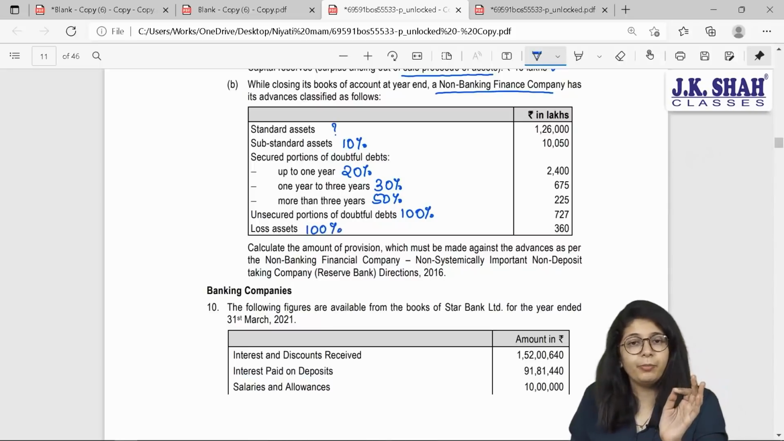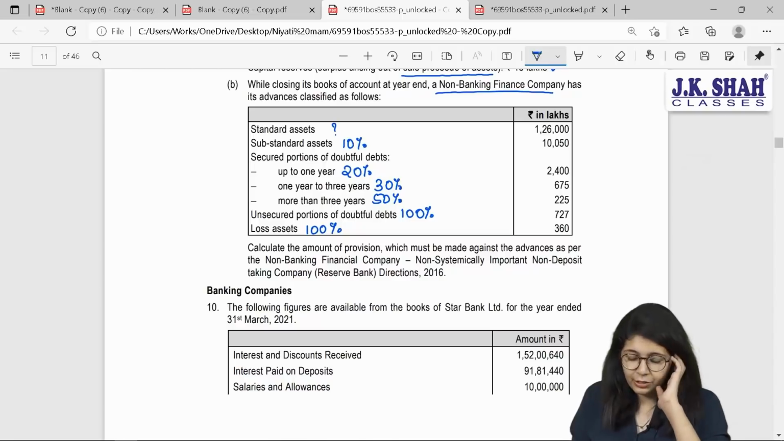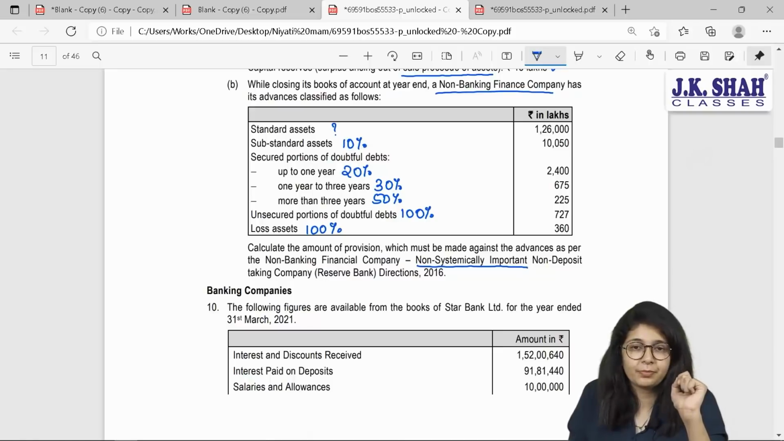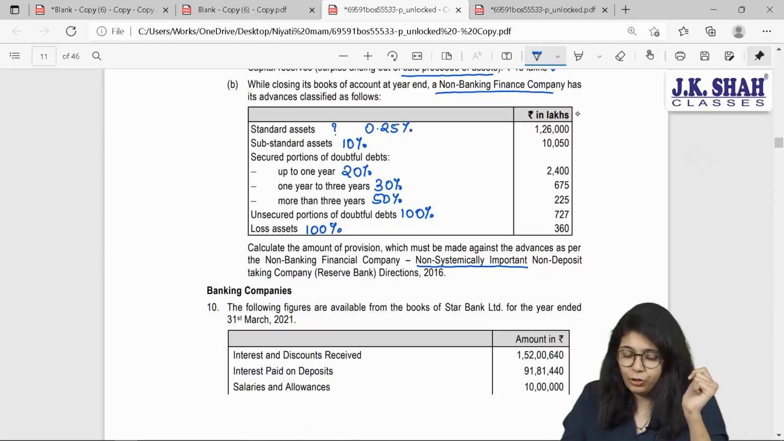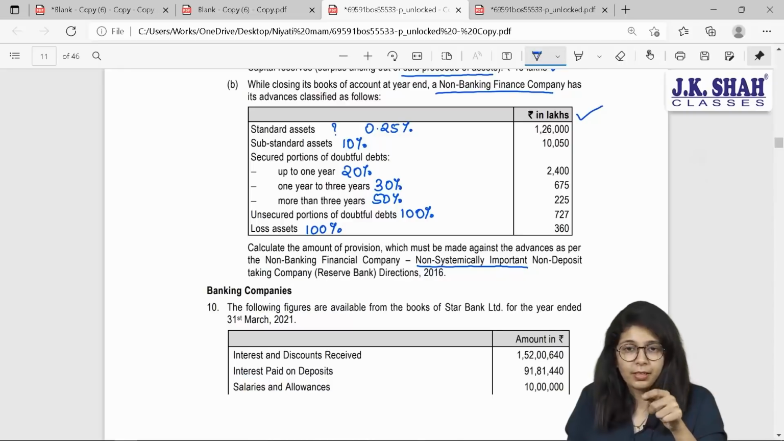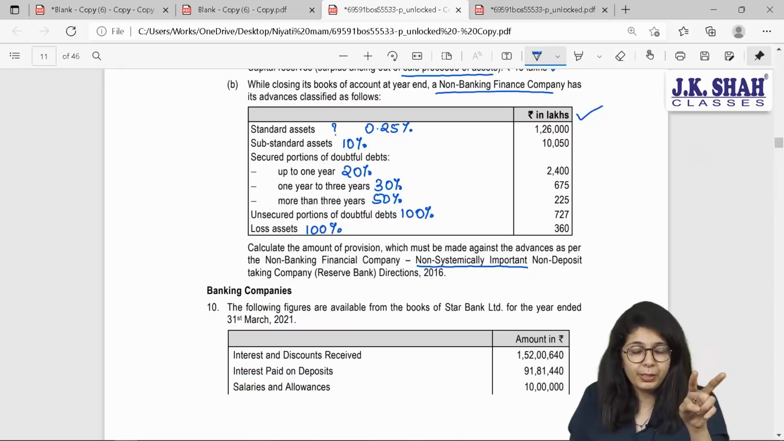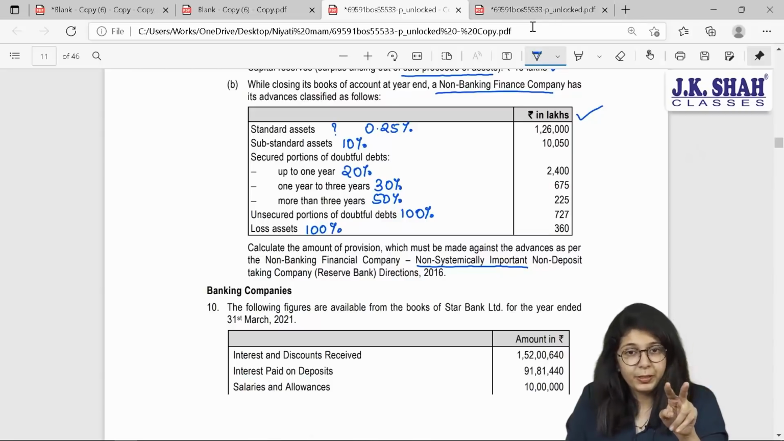Okay, so the only point missing is standard. Let us read. Calculate the amount of provision which must be made against the advances as per NBFC, which is non-systematically important non-deposit taking. If it is non-systematically important, I am going to charge 0.25%. You have all your amounts in rupees and lakhs. So I'll be preparing 4 columns. First will be name of the asset, second will be rupees and lakhs, third one will be percentage of provision,